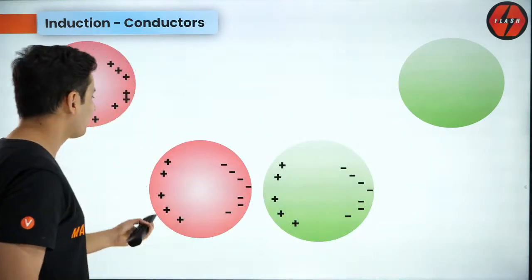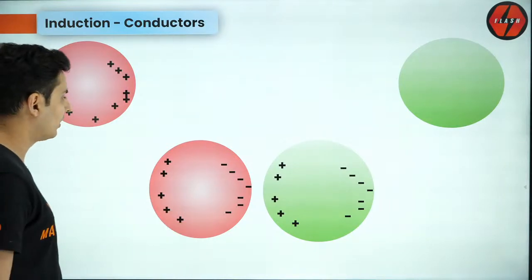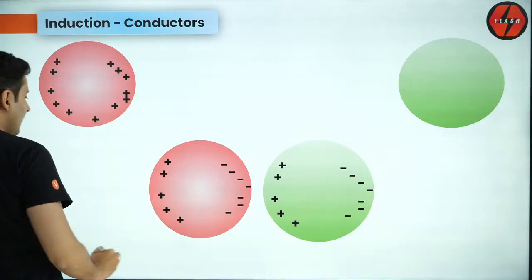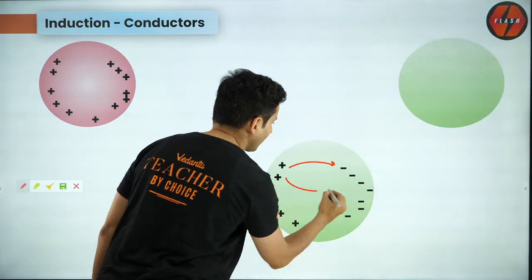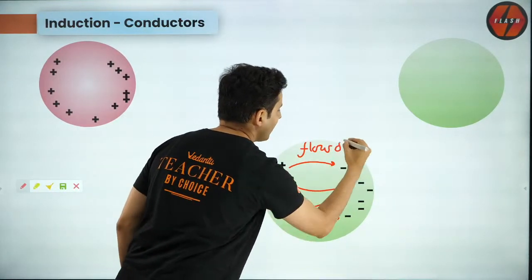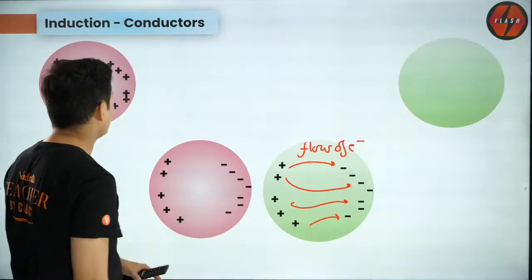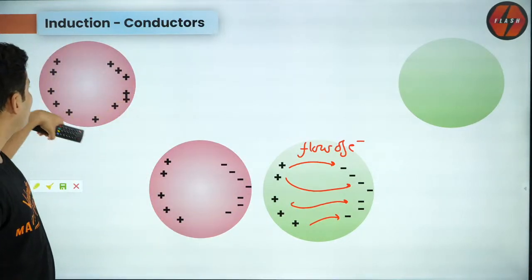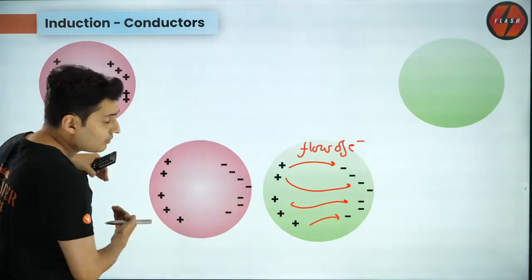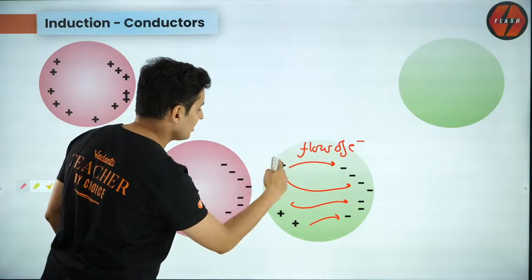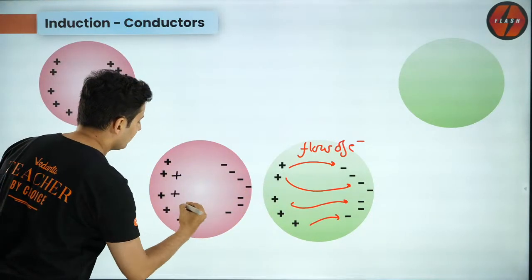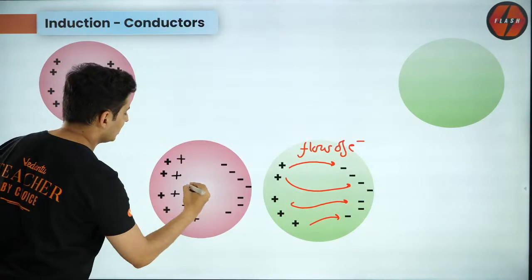So there is a flow of electrons because they are repelled by the charges. In the big positive charge also, some of those positive charges will be repelled away by these positive charges. Some of them will also move over here, but there should be more positive over here than negative, because the charge has to be conserved.